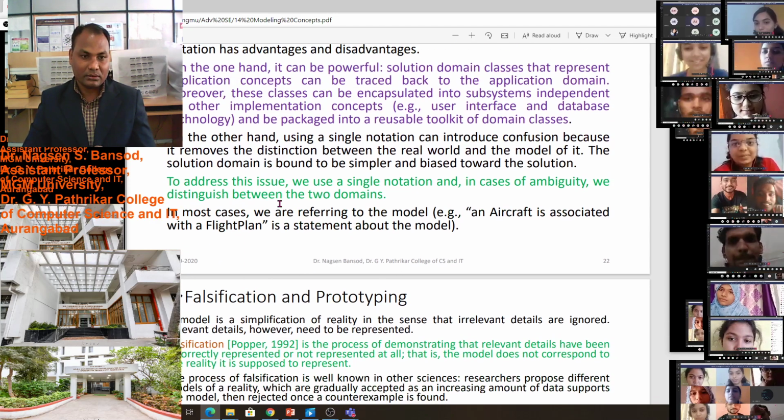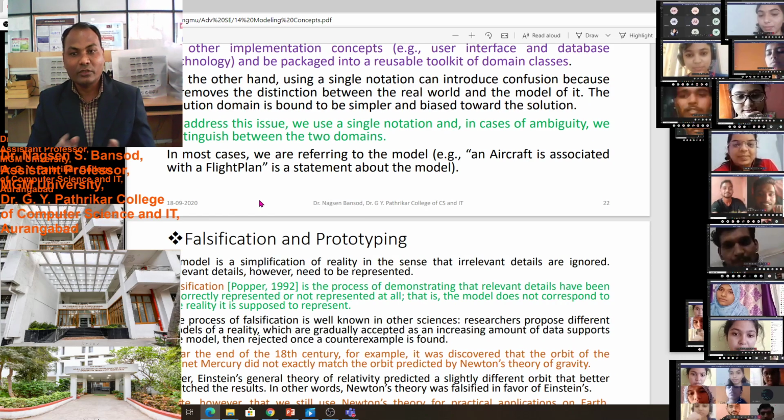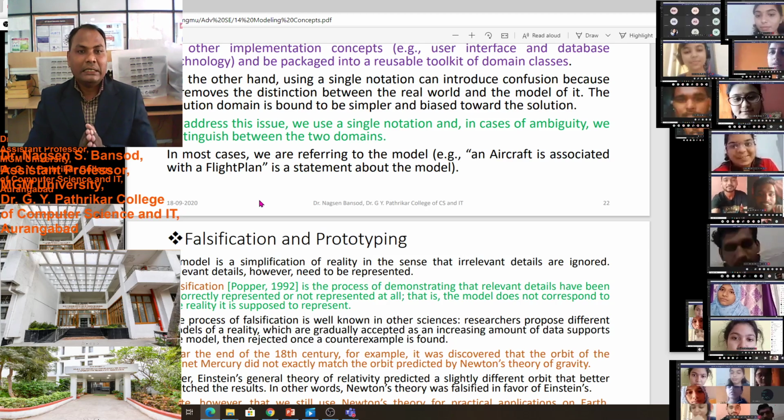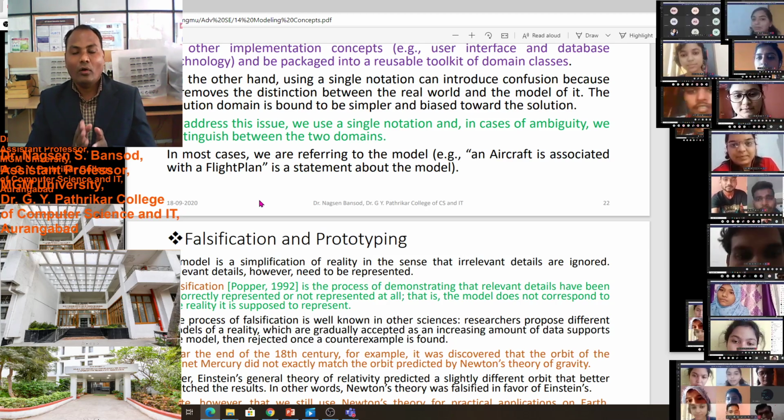For example, the interface of database technology and the back package go into reusable toolkits of the domain classes. On the other hand, using a single notation can introduce confusion because it removes the distinction between the real world and the model of it.